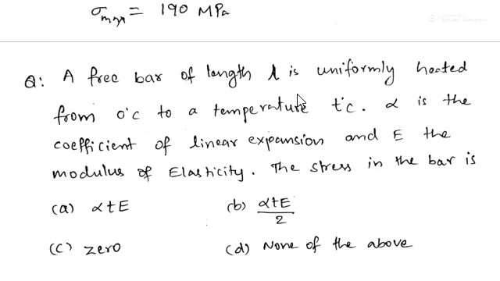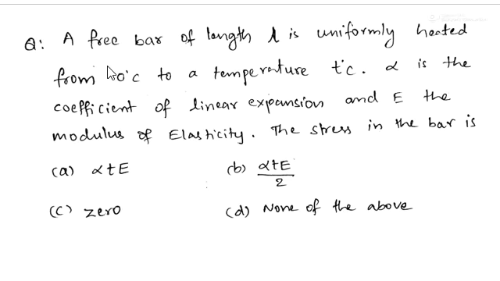And if you see the next question here: a free bar of length L is uniformly heated from 0 degree centigrade to temperature T degrees centigrade. Alpha is the coefficient of linear expansion, and E is the modulus of elasticity. The stress in the bar is: A alpha TE, B alpha TE by 2, C 0, and D none of the above. And friends, if you are thinking about option A, that is the wrong option.